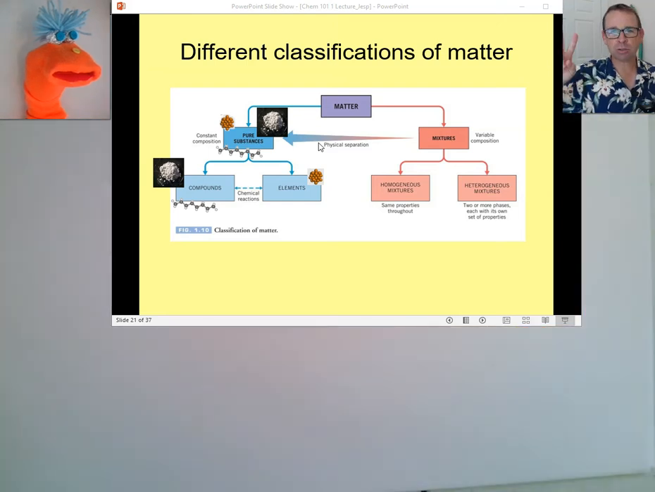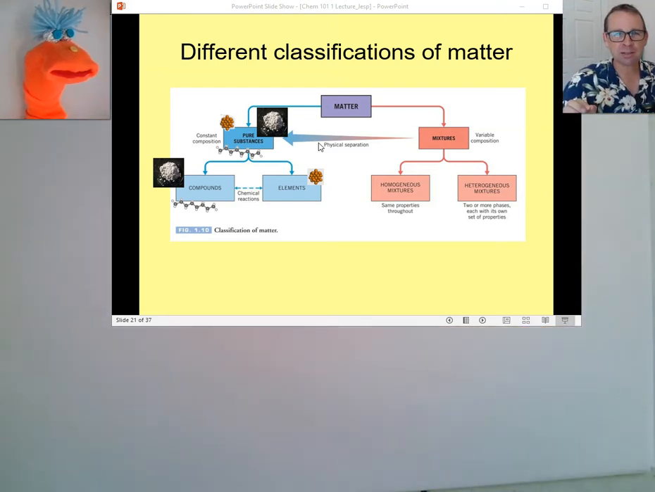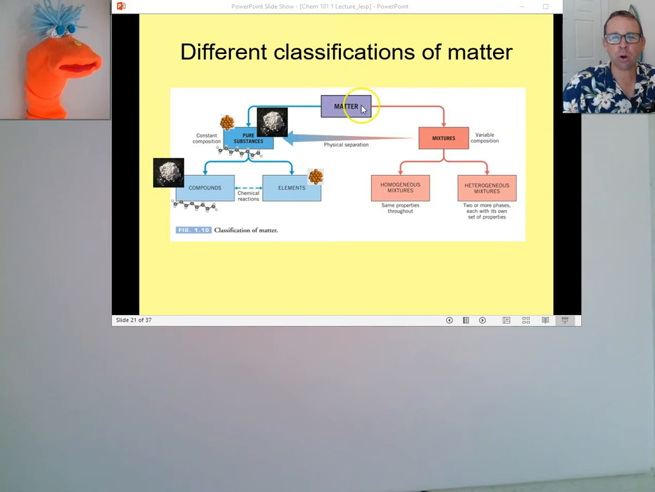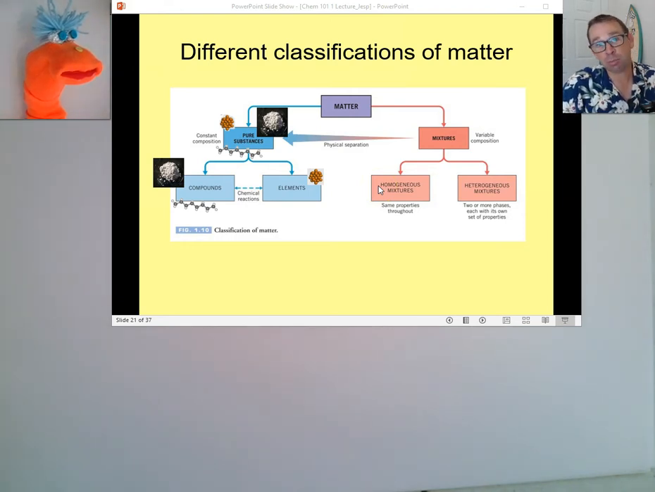Mixtures come in two types, homogeneous or heterogeneous. Do you know what homo means? Homo is same, and hetero is different. Very good. So when we're talking about homogeneous mixtures, we're not talking about the same things inside the mixture, because then it wouldn't be a mixture. We're talking about the same concentration of the different components throughout the mixture.